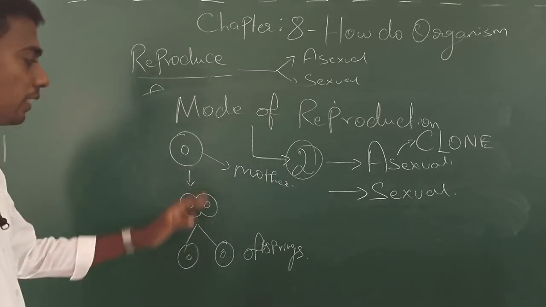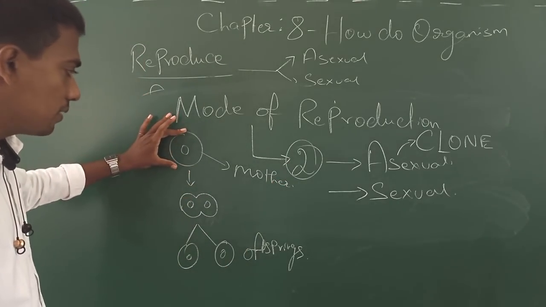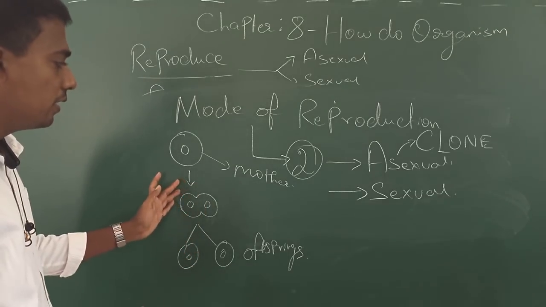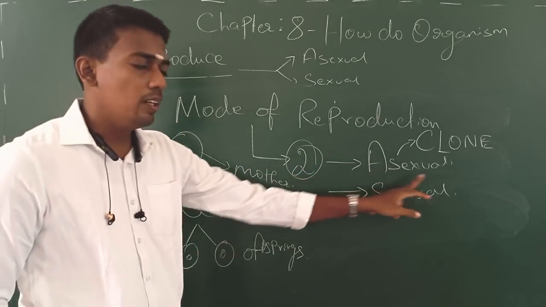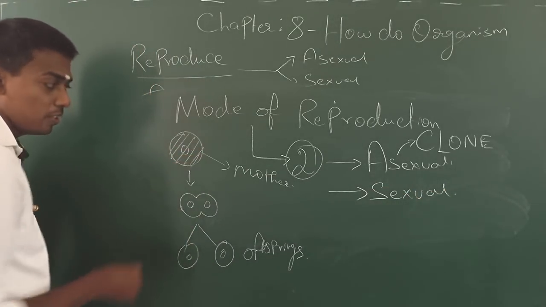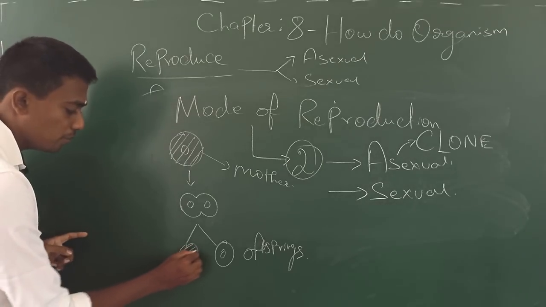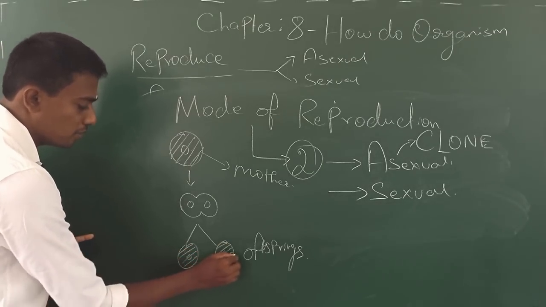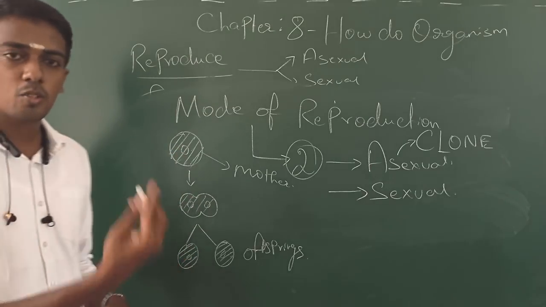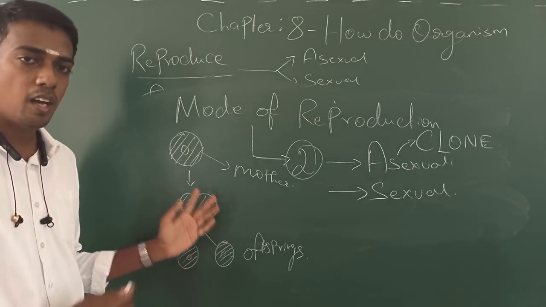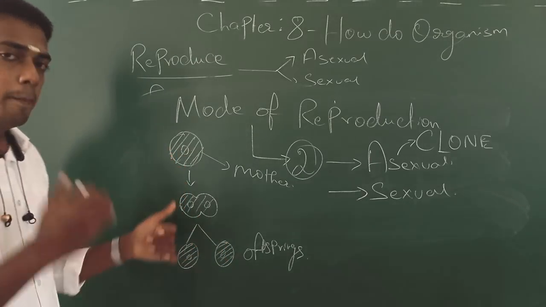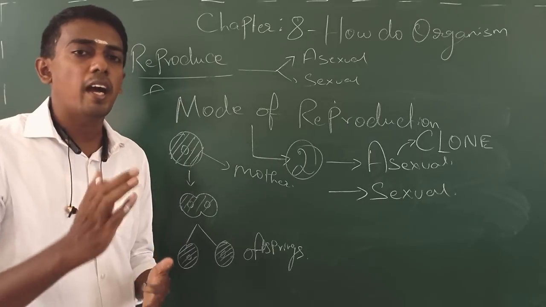So now it's very clear that this organism is making an exact Xerox copy of the same kind. It's the best example of asexual reproduction. Whatever characters this mother possesses, both offspring possess the same characters, because it is making an exact Xerox copy. So the DNA copying here is exactly similar to its mother, but it is not necessary that it should be identical.